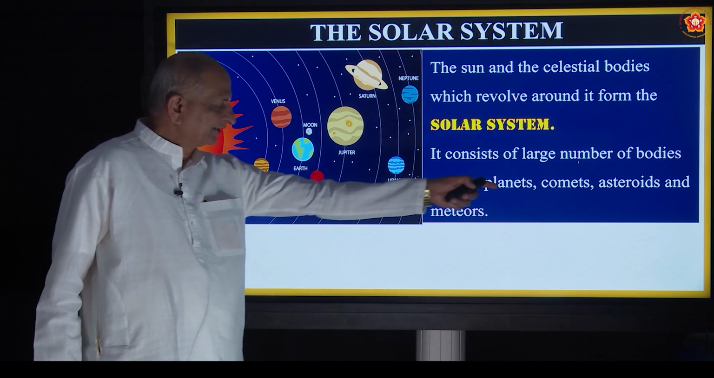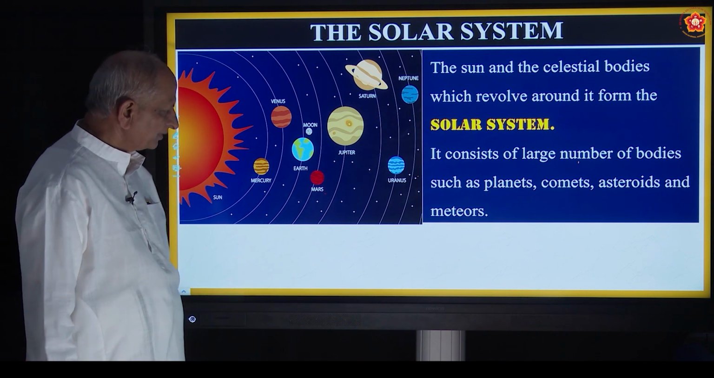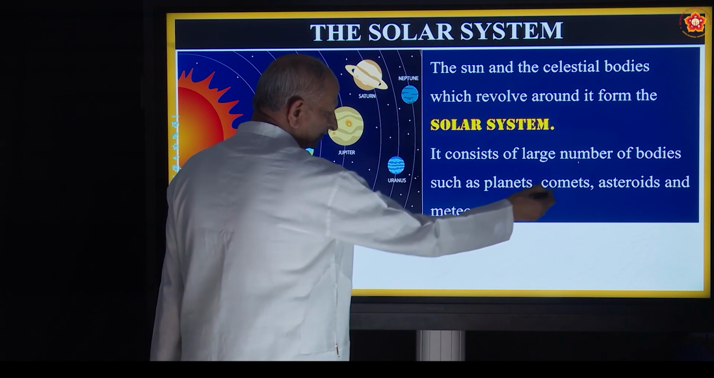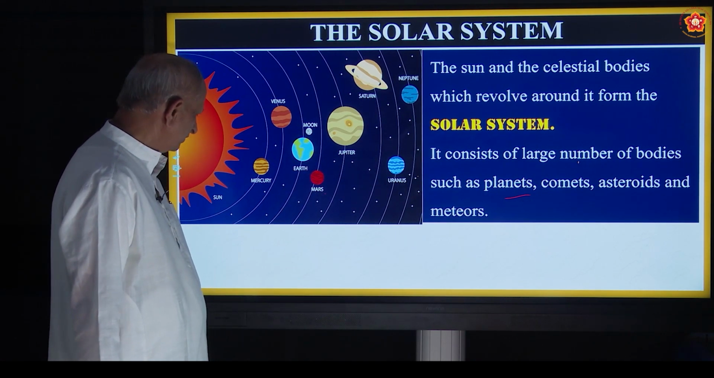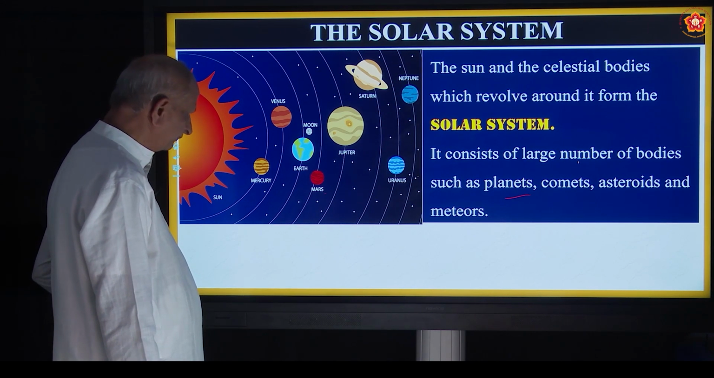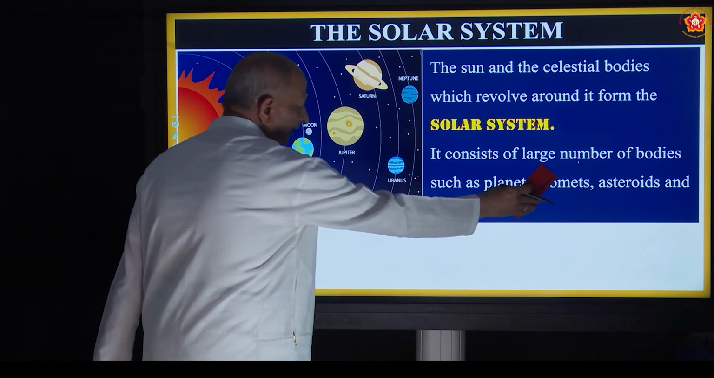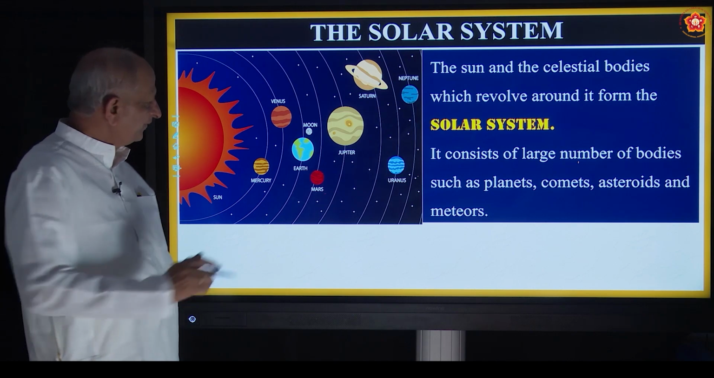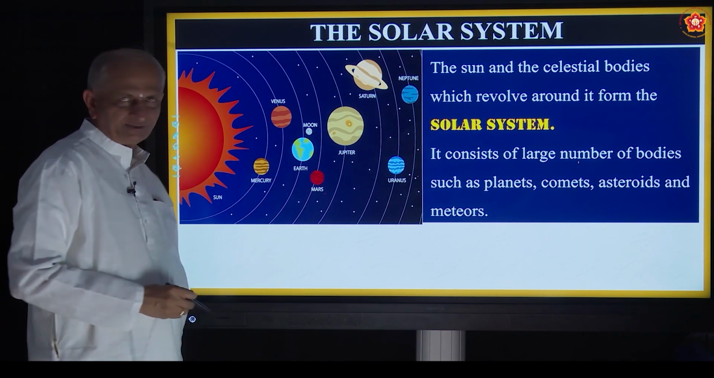So these are some of the other heavenly bodies. You heard about planets, now you are going to study about that. Other things also you are going to study: comets, asteroids, meteors. So all these together are called the solar system. And here the head of the family is the sun, and these are all going around the sun.